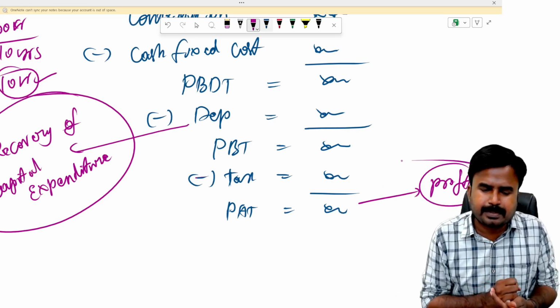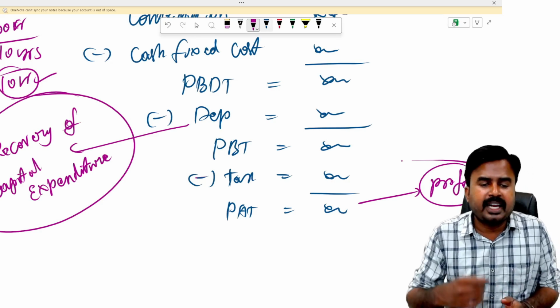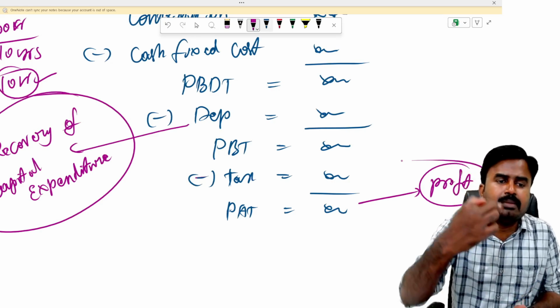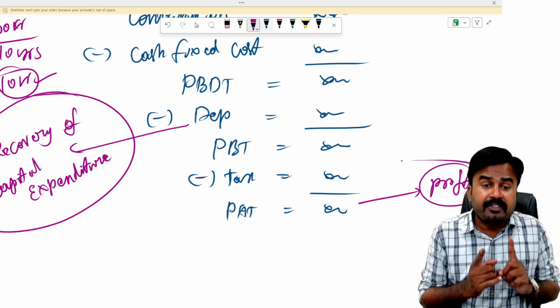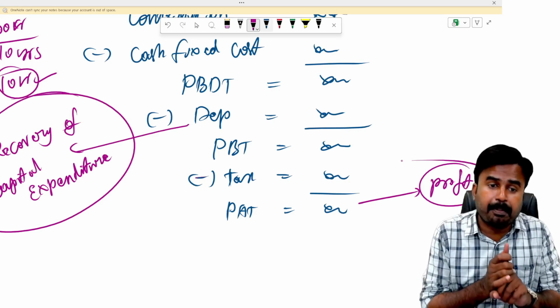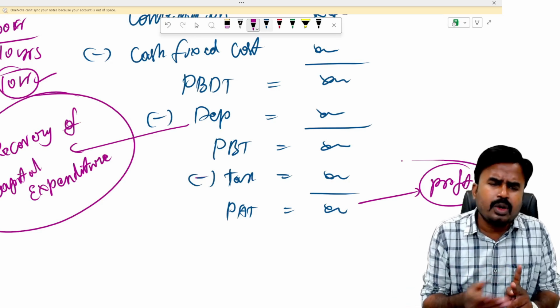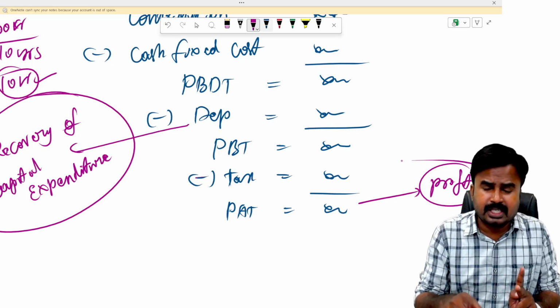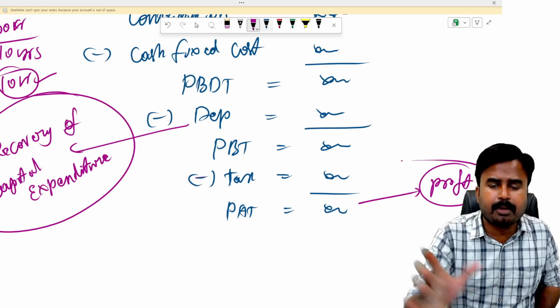What are those expenses? Both revenue expenses as well as capital expenditure. After recovering revenue expenditure and capital expenditure from sales, I'll get profit. So never consider PBDT as your profit, because it is supposed to be reduced by depreciation. And don't consider PBT as your profit, because it is supposed to be reduced by income tax. The only term which is representing profit is PAT.